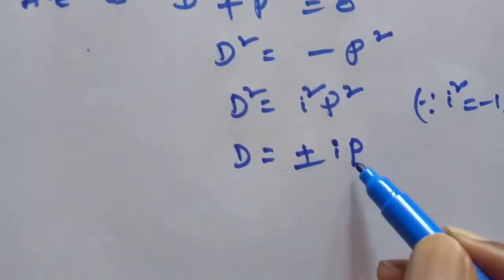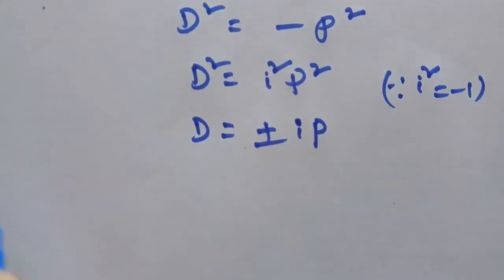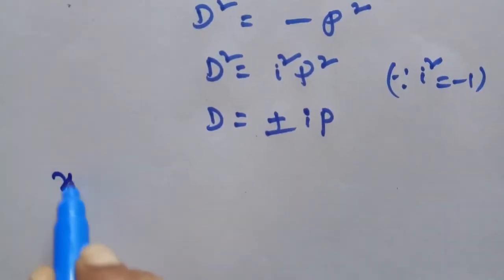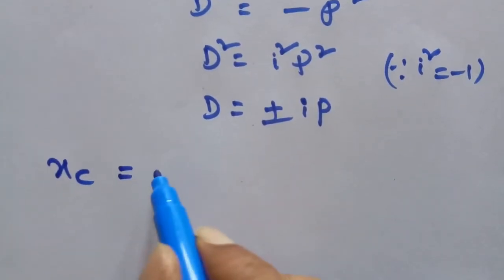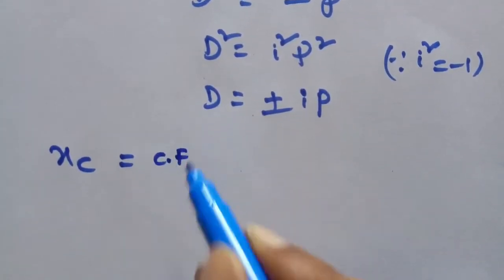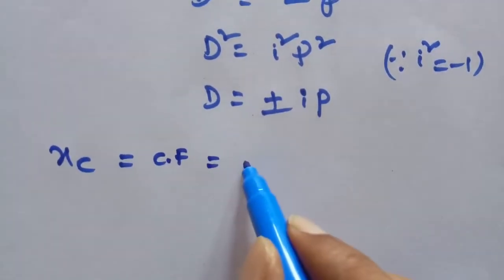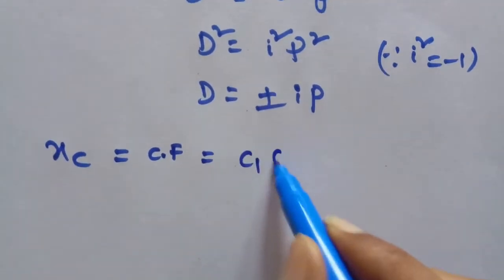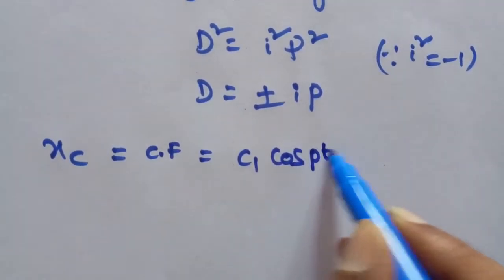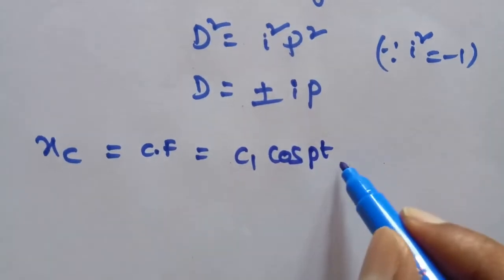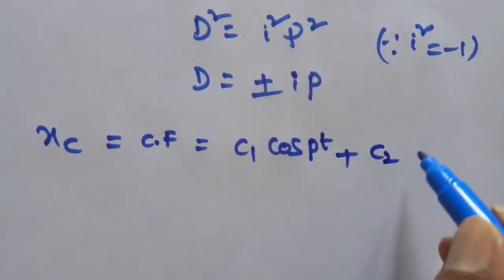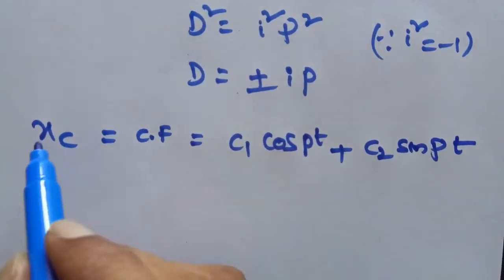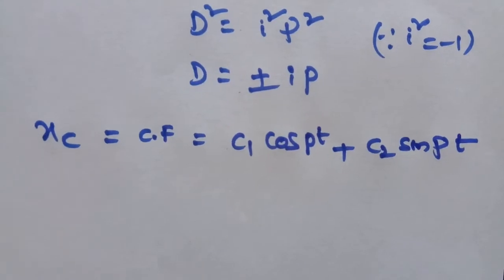Alpha value is 0, beta value is p. Therefore, the complementary function CF, that is x suffix c, is equal to e to the power of 0t, e power 0 is 1, C1 cos pt plus C2 sin pt. Therefore, this is the complementary function.